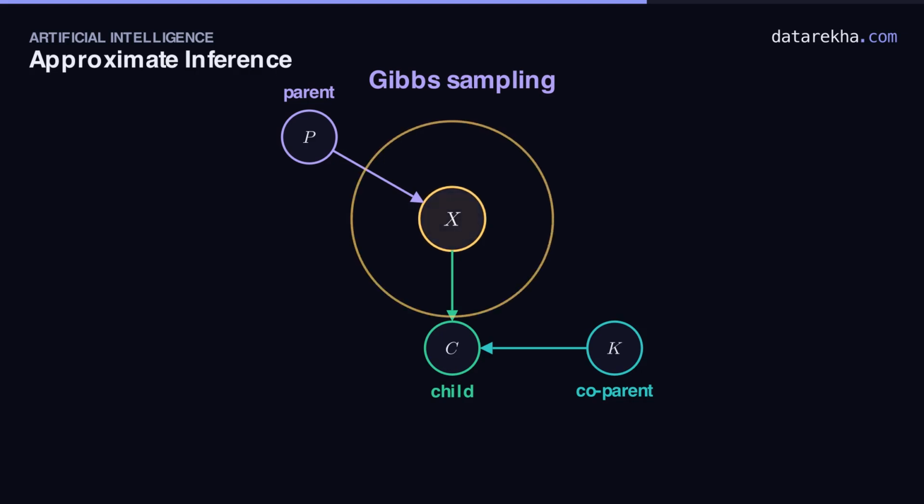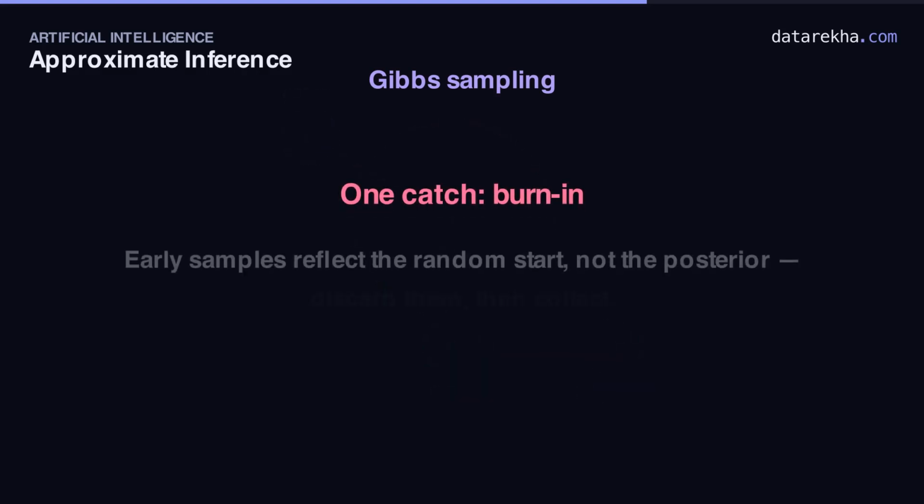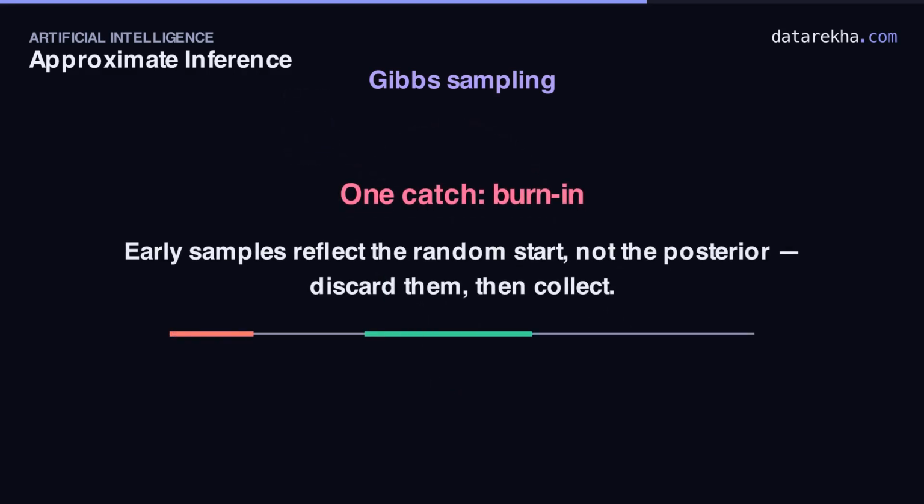Pick a non-evidence variable, look only at its blanket, and redraw it from that local distribution. Do it thousands of times, and the samples form a chain that provably converges to the true posterior. One honest catch: the chain starts from a random guess, so its first samples are junk. They reflect where it began, not the true distribution. We throw those early ones away. That discarded stretch is called burn-in, and only then do we start collecting.